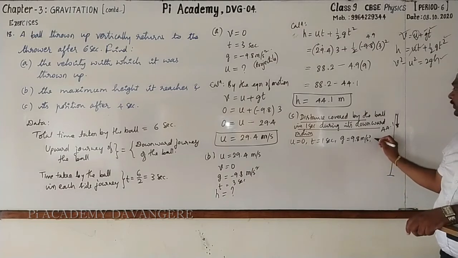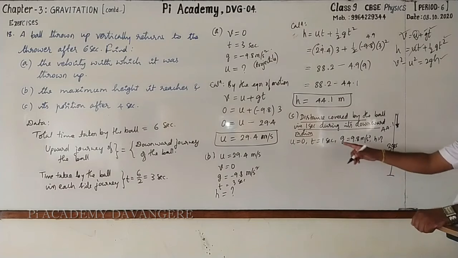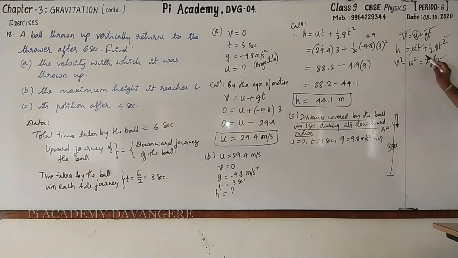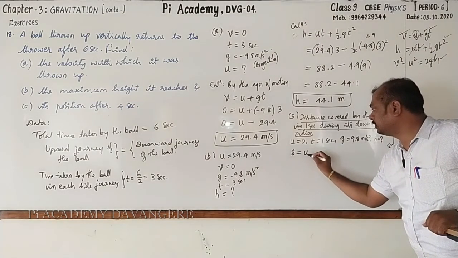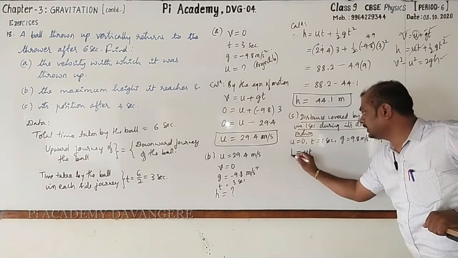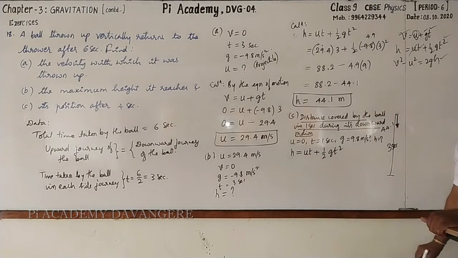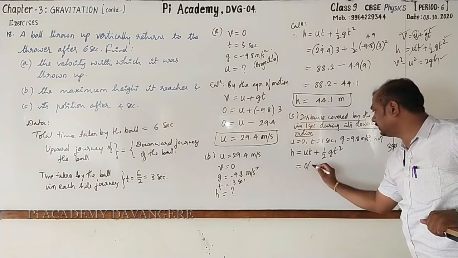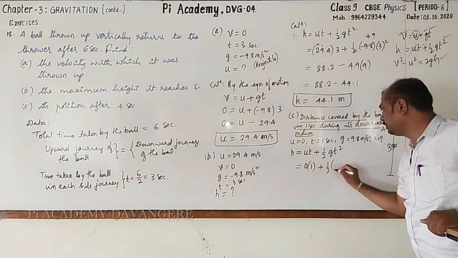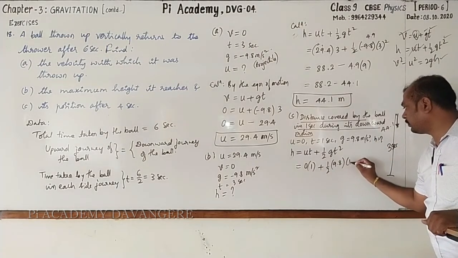Now we have to find out how much distance it covers. u, t, g, h. So let's go for that. Let us use s equal to h is equal to ut plus half gt square. It is equal to u is 0 into time is 1 plus half into g is 9.8 then t square, 1 whole square.